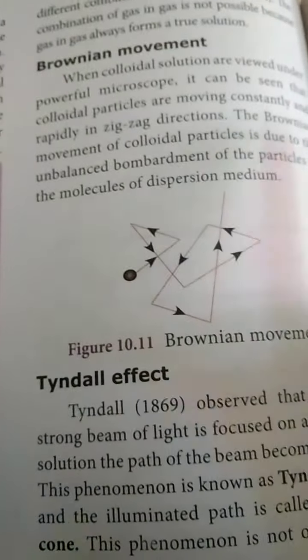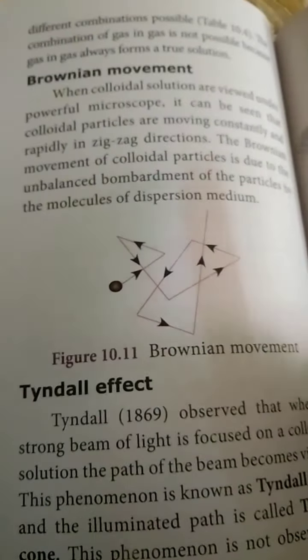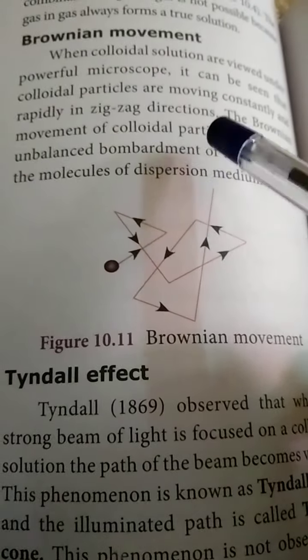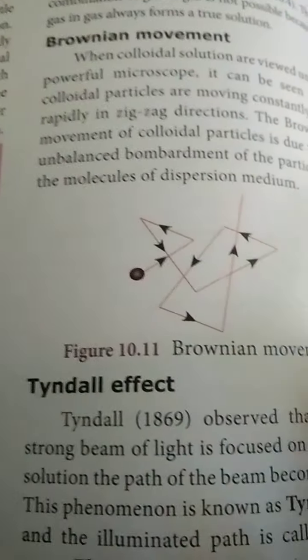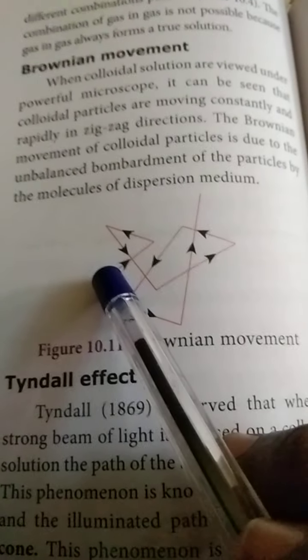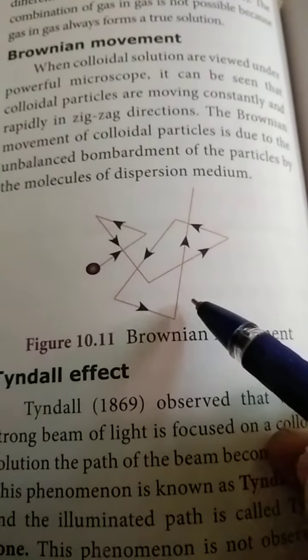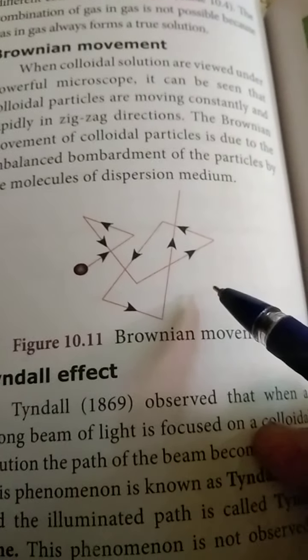The next one is, what is the movement in a colloid? Think of a colloid example: in a cinema theater, a light comes from behind, and we are able to see many small particles in it.